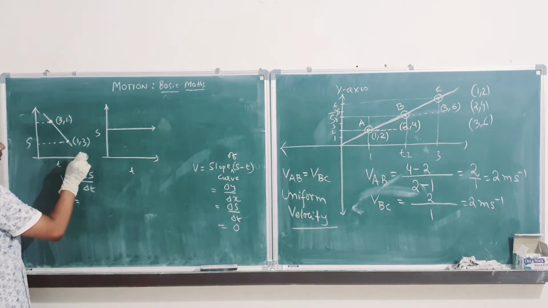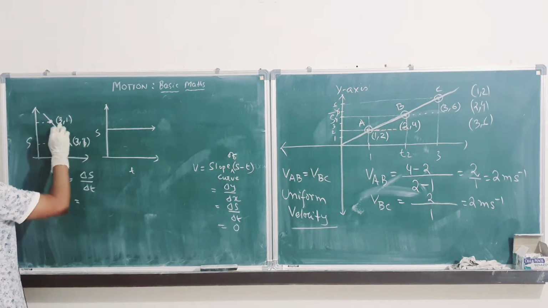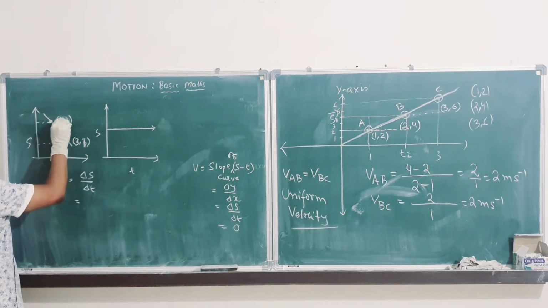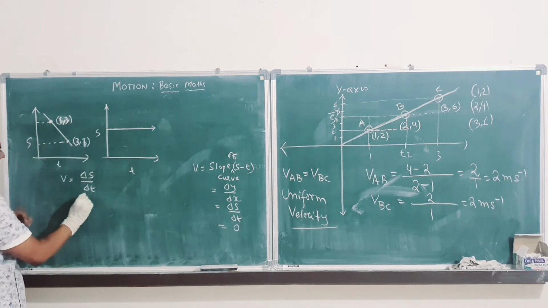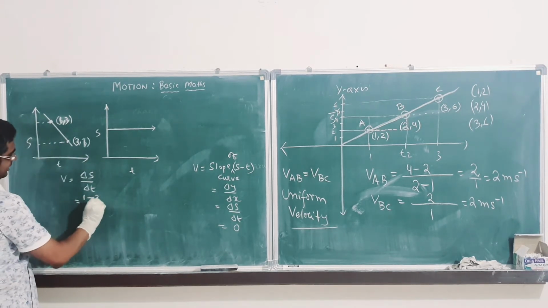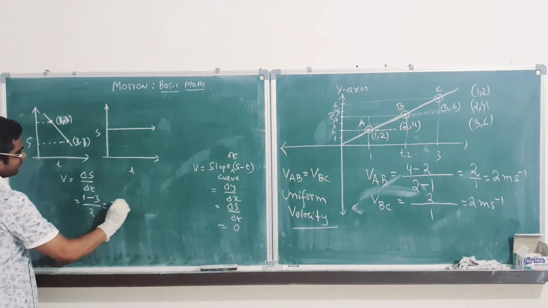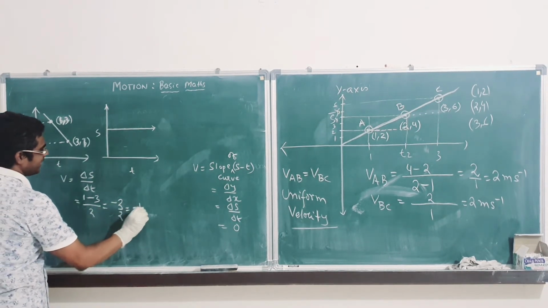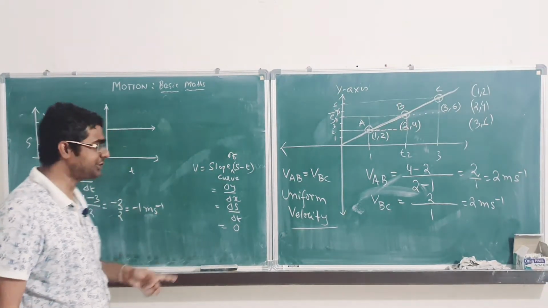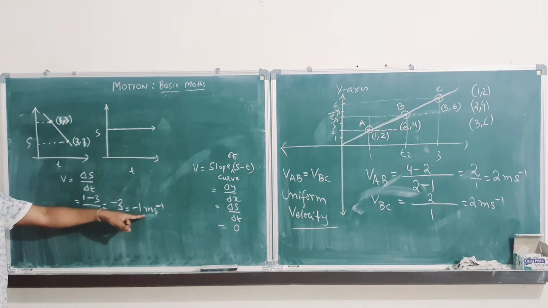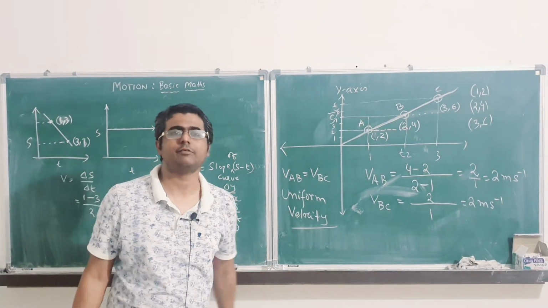So this is (3,1), so this is (1,3), okay? Final minus initial: final displacement is 1 meter, so 1 minus 3, final time is 3 minus 1, so 2. So this is minus 2 by 2, that is minus 1 meter per second, clear? So that is velocity. Here you can see the velocity is negative, that is, the body is moving in the opposite direction of the frame.